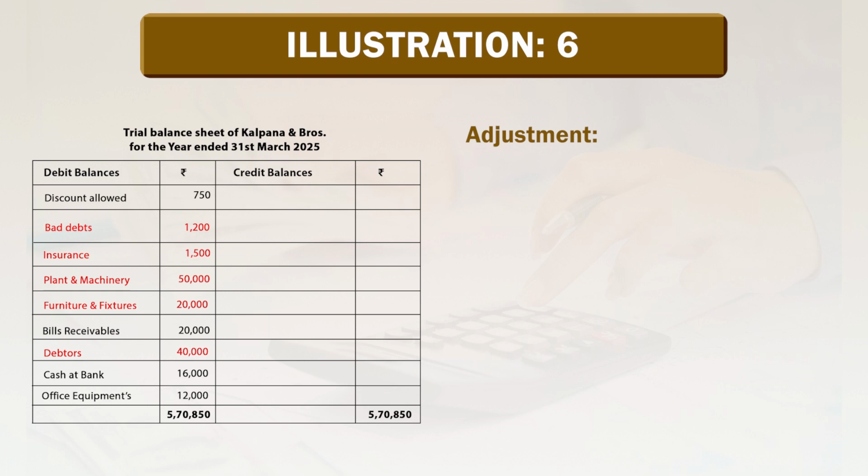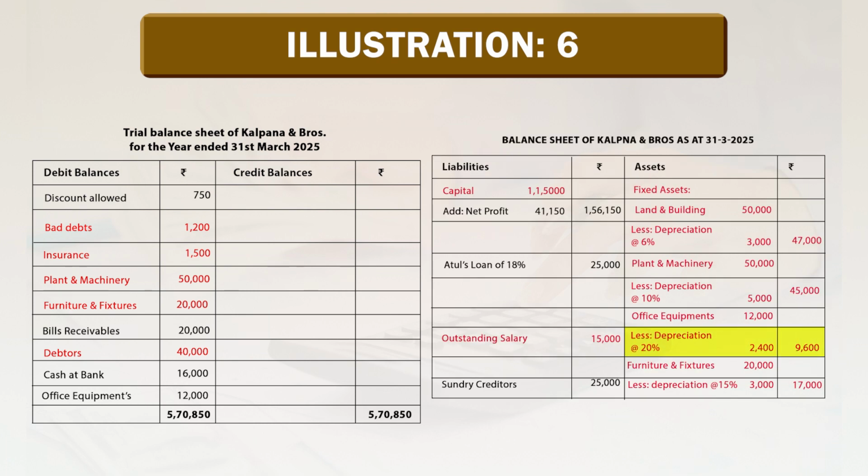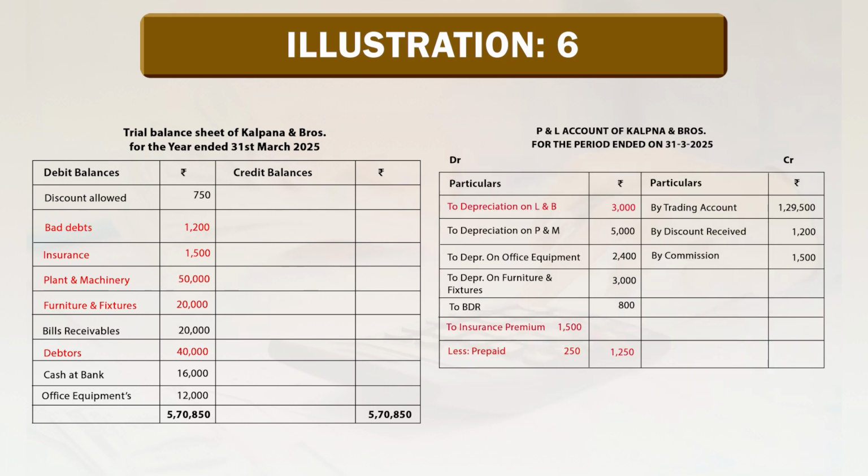There is an adjustment on office equipment: depreciation at the rate of 20%, less depreciation at the rate of 20%, 2,400. So, 12,000 minus 2,400, net amount 9,600, and depreciation goes to profit and loss account on debit side, depreciation on equipment 2,400.